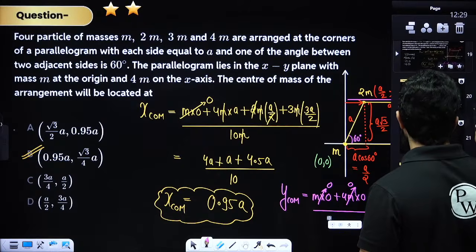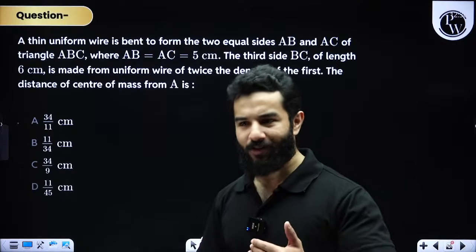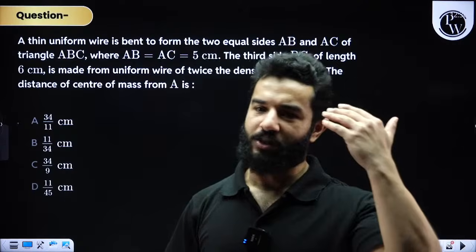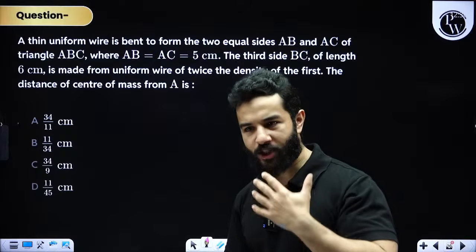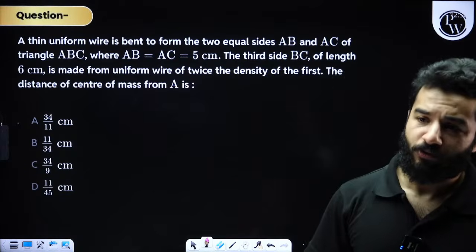Let me give you one more problem like this, and then we will move to continuous mass distribution. Again, first I'm going to explain certain concepts, then we are going to solve some questions. This is again one of the nice problems.